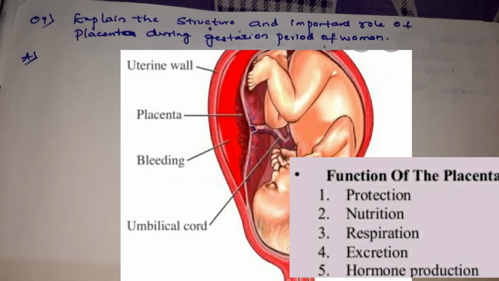So the placenta helps in providing nutrition and also helps in passing on the oxygen and important nutrients from the mother to the embryo, and also removes the waste from the embryo. So it acts like an excretory structure.